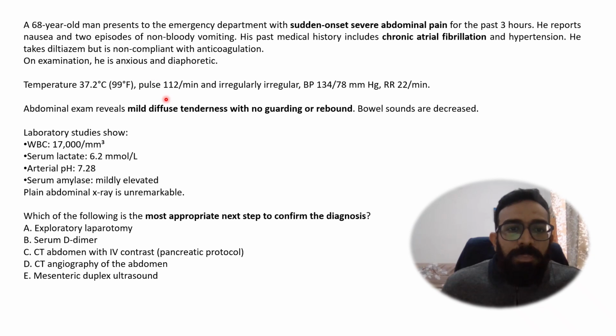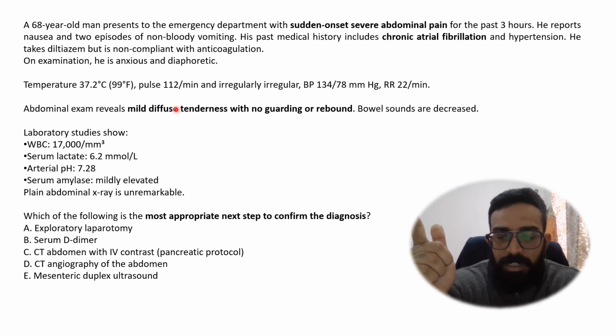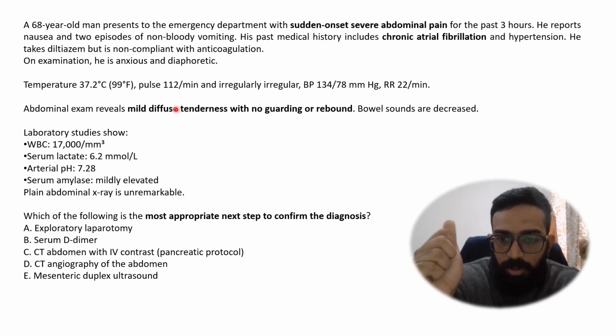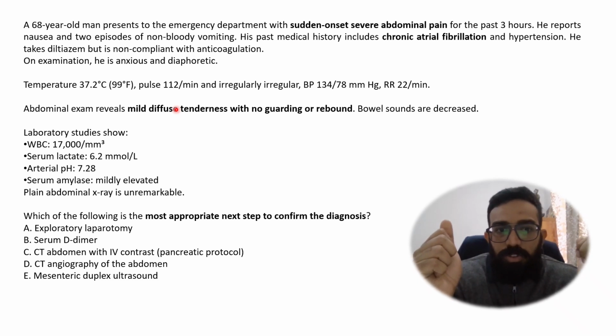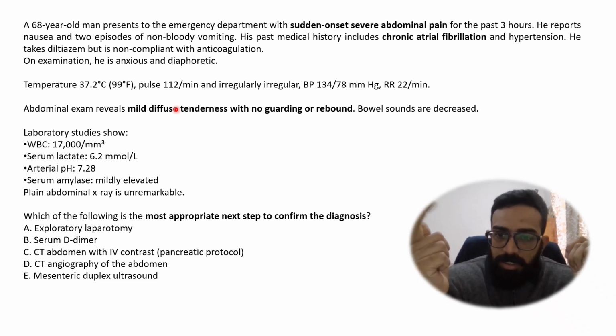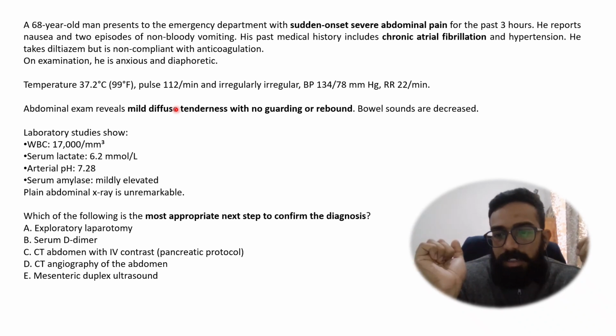Okay, first let's break down the history. We have an old patient who is having sudden abdominal pain and the history is of chronic atrial fibrillation. This is very important. This combination a medical student should know for exams. Old patient with history of chronic AFib and now developing acute abdominal pain.